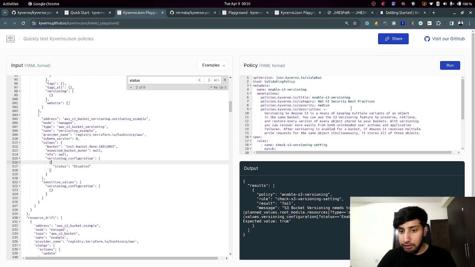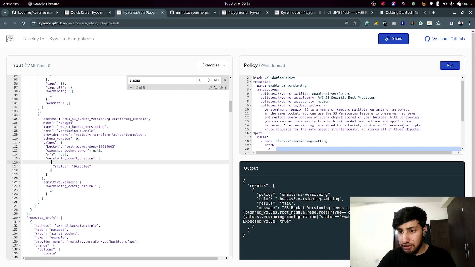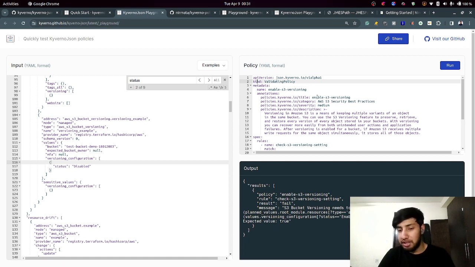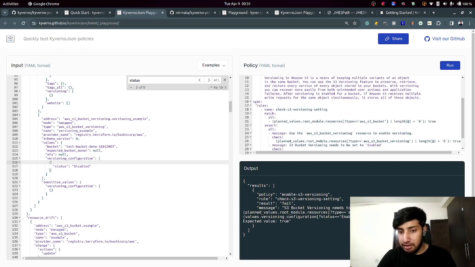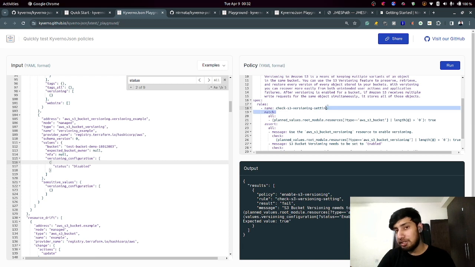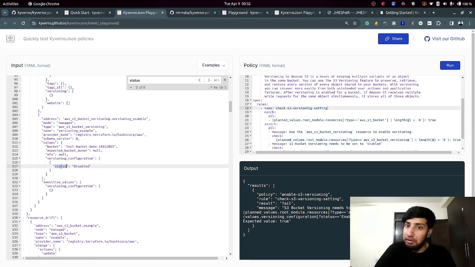Now, the first things here are the annotations that you use: API version, kind, metadata, just like in Kubernetes. But the main thing starts from here. You have a spec section and you have rules. This is the first rule that I'm going to check. The name of the rule is check S3 versioning setting, which means to check this status. If the status is set to enable, we're going to pass the policy. If the status is set to disable, you're going to fail the policy. Cool.